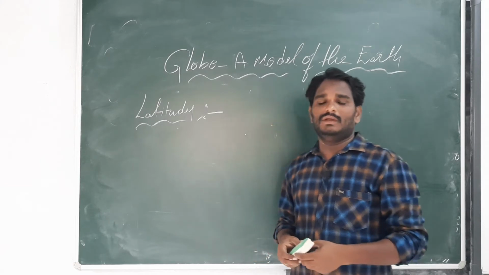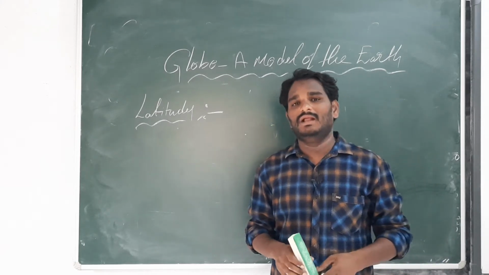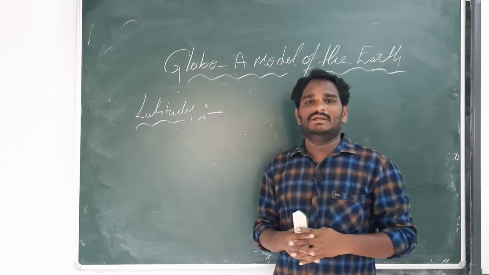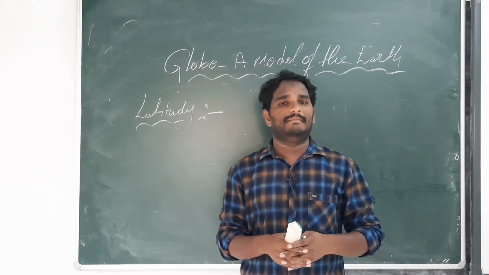Latitude is an imaginary line which is drawn from west to east on the globe and map.